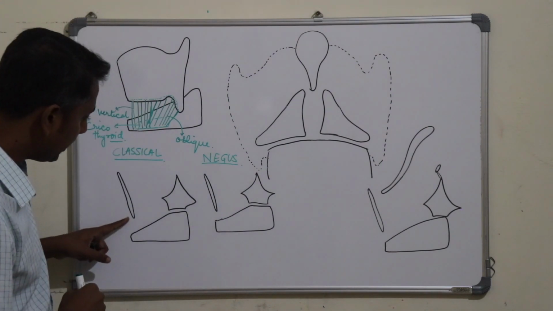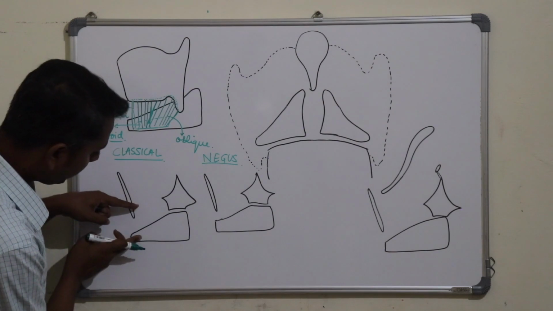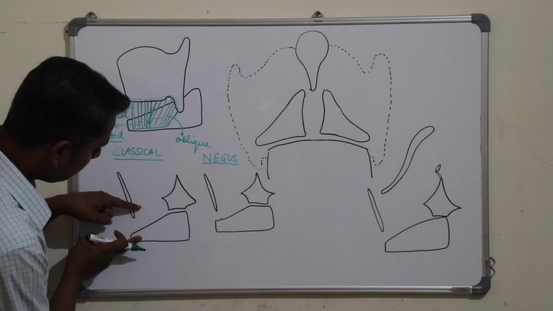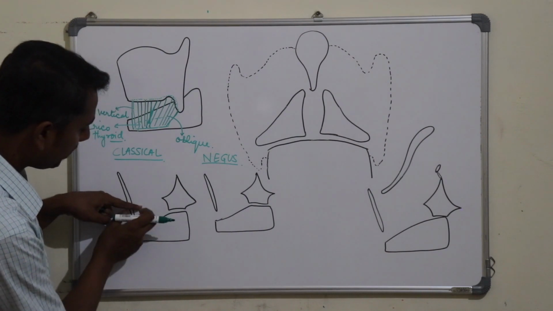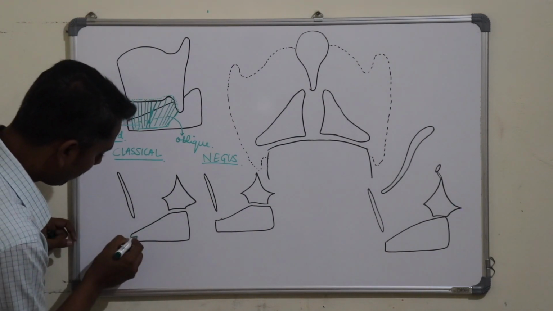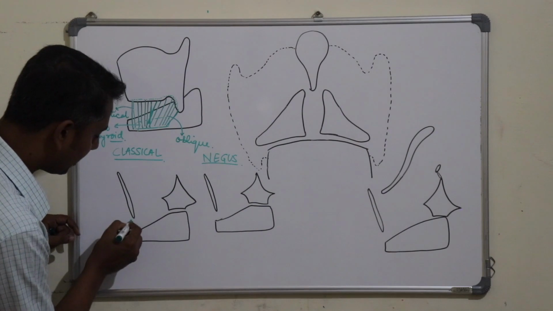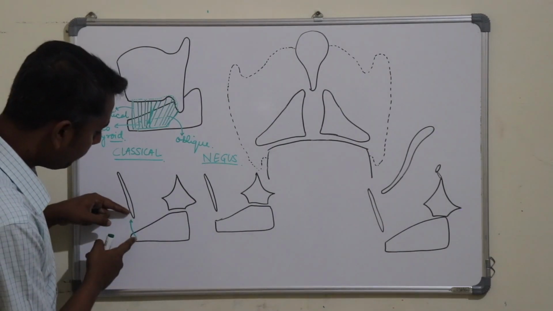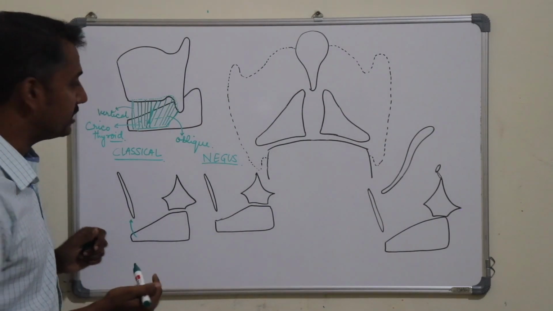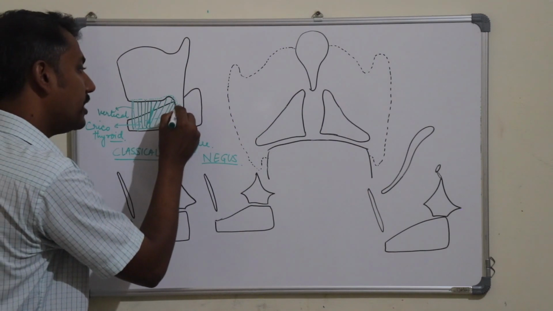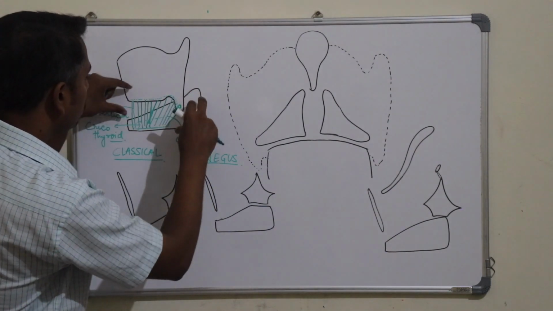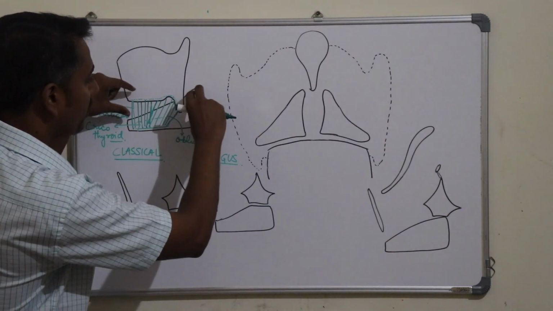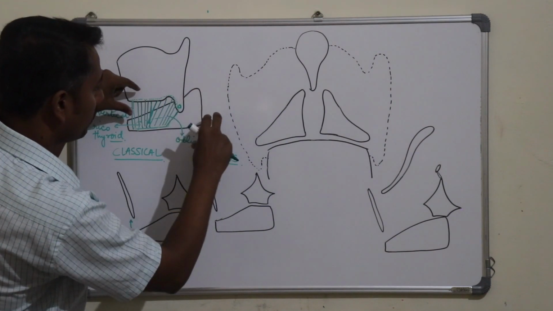Now let us see in this diagram. If this is the vertical part of the cricothyroid muscle, it will pull the anterior arch of the cricoid cartilage towards the thyroid cartilage. So there will be movement of the cricoid cartilage like this. This movement will occur around a transverse axis which is passing through the cricothyroid joint. So there will be a rotation movement. The anterior arch goes upwards and the lamina of the cricoid cartilage goes downwards.